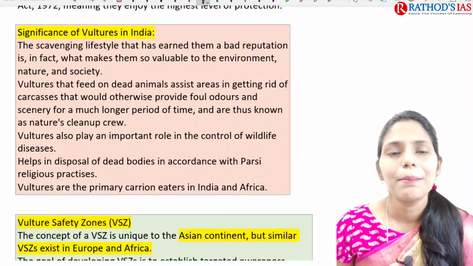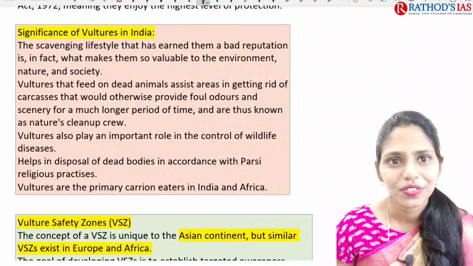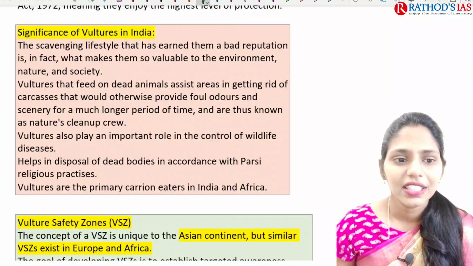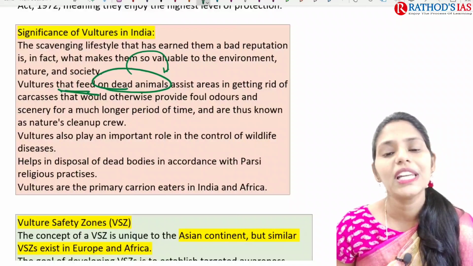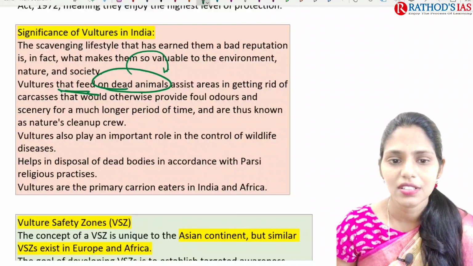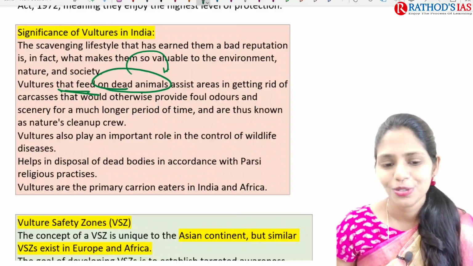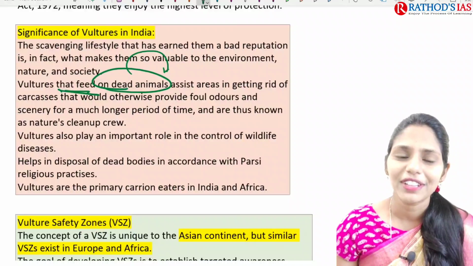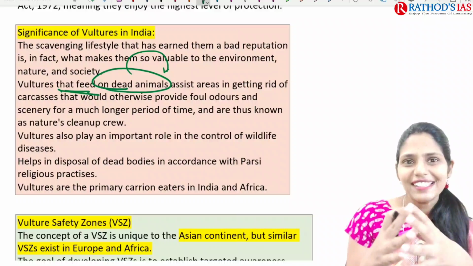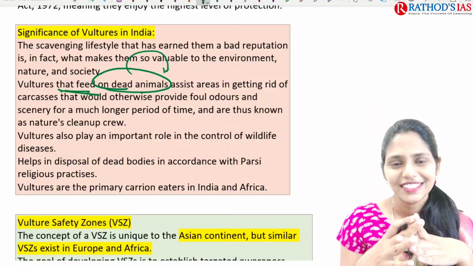They earned a bad reputation because of their lifestyle. But these vultures feed on dead bodies, and because of this they help clean areas by getting rid of carcasses. Carcasses means dead bodies. Have you ever smelled a dead body? For example, nowadays there are increased numbers of stray dogs, right?